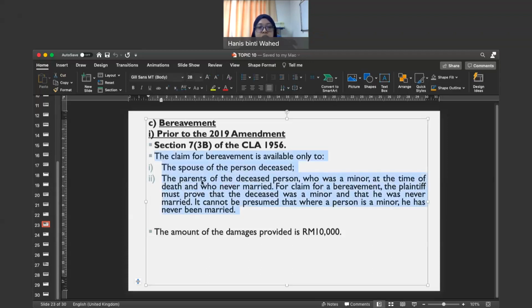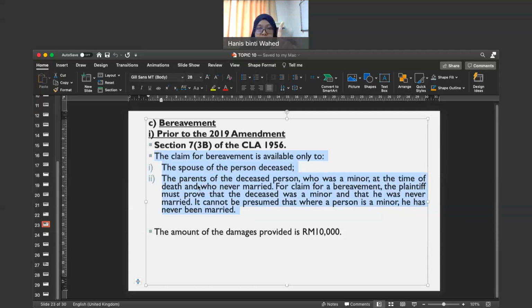The first one, the spouse of the deceased. The spouse of the deceased, yeah. Maksudnya spouse lah, okay, husband or wife, yeah. And then the parent of the deceased person. Parents, yeah. Parents of the deceased person who was a minor at the time of the death, and that person must not be married, tak pernah berkahwin lagi. Okay, jadi by virtue of section 7 subsection 3A, kita boleh claim for bereavement.